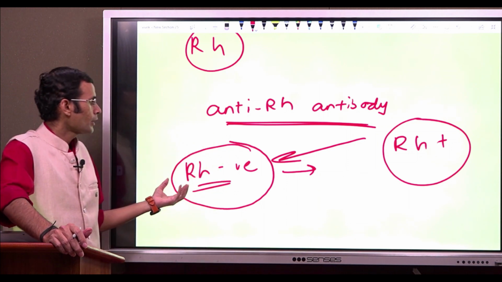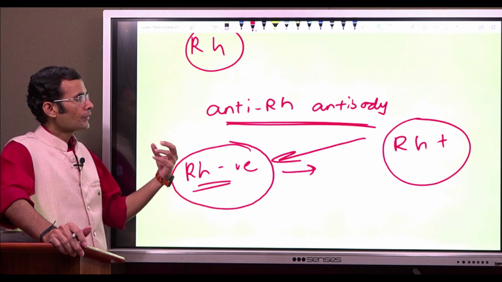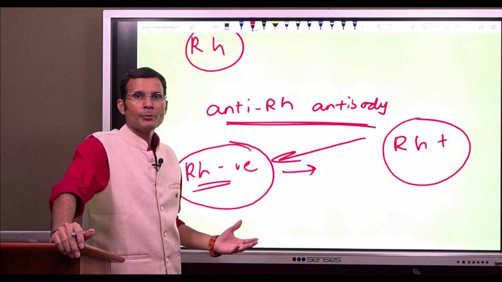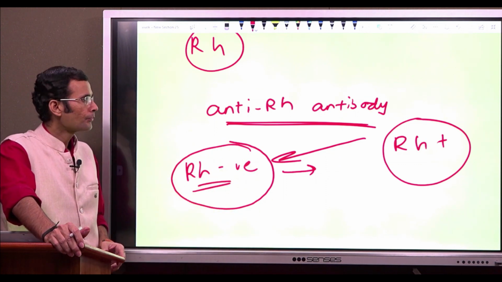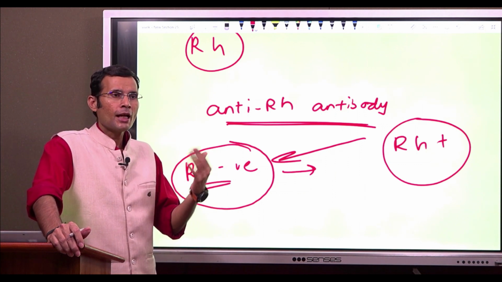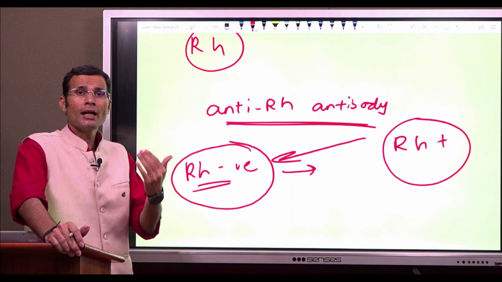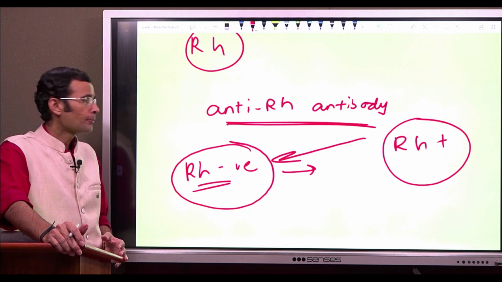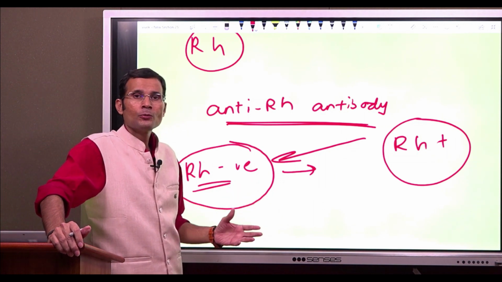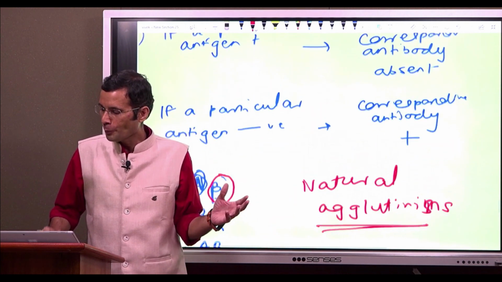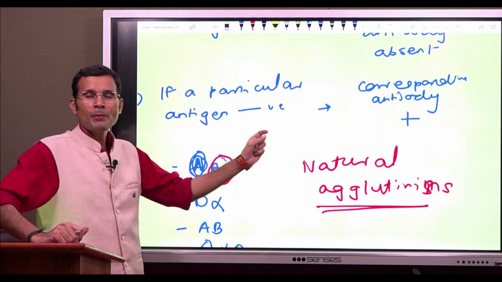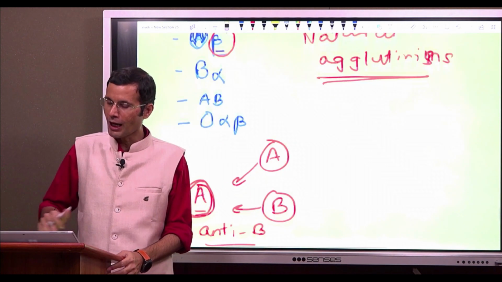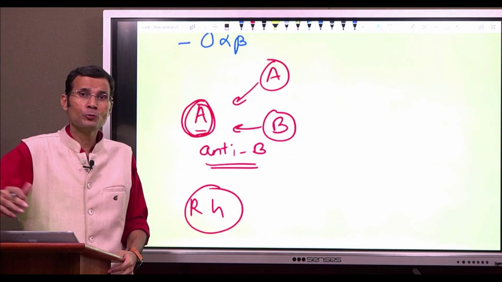So only in this one scenario will you find anti-Rh antibodies in the plasma. What is the scenario? An Rh negative individual getting exposed to Rh antigen in the form of blood, either whole blood or packed cells, or an Rh negative mother bearing an Rh positive child and getting exposed to that Rh antigen after the separation of the placenta. So that's the small topic which I wanted to explain. The second sentence of Landsteiner's law applies only to the ABO blood group system, but not to the Rh and M and N and other blood group systems.